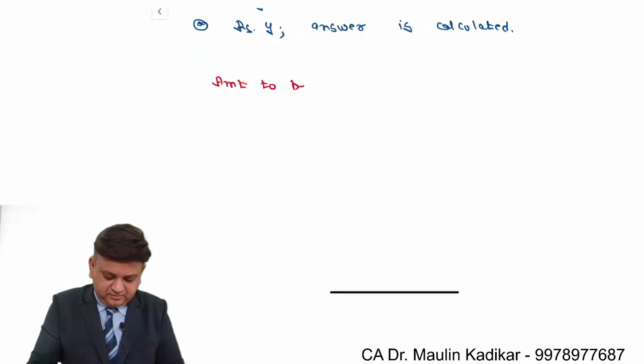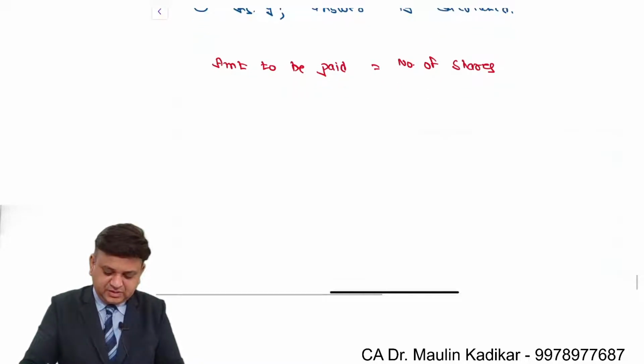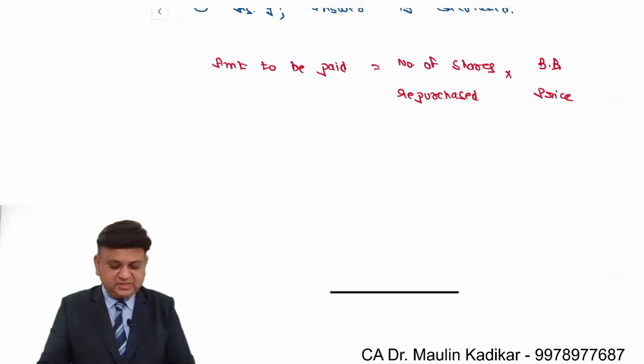Amount to be paid is equal to number of shares repurchased into buyback price. What is the amount to be paid?